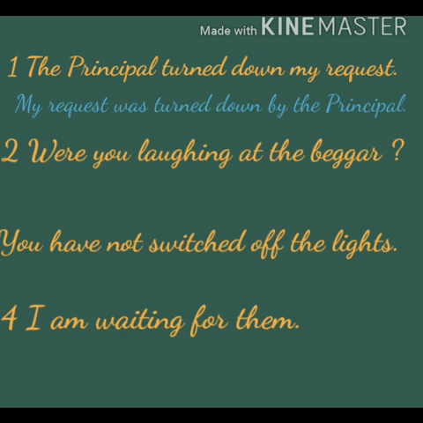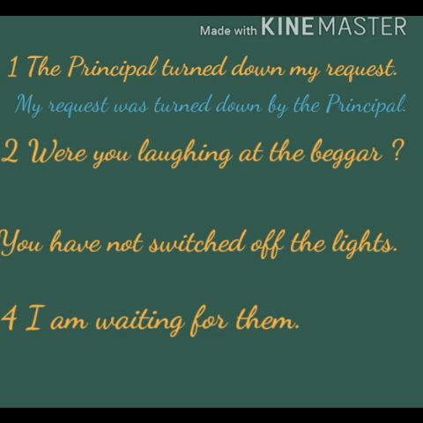Now look at the second sentence. The second sentence is, were you laughing at the beggar? Let us now change it. Here our object is the beggar. The sentence is in interrogative form, so we will start with the helping verb was.